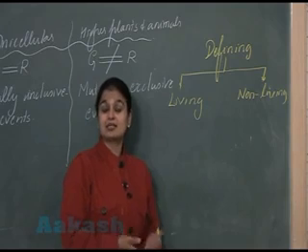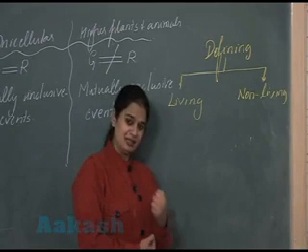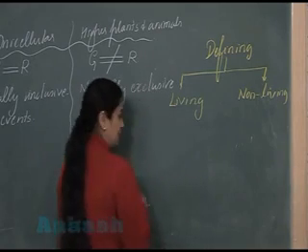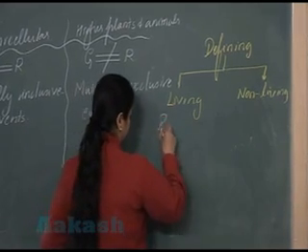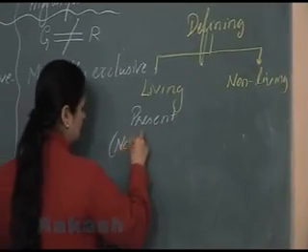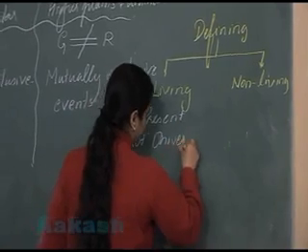Along with that, there are certain human couples who are also sterile. So in all the living organisms, reproduction is not present universally.